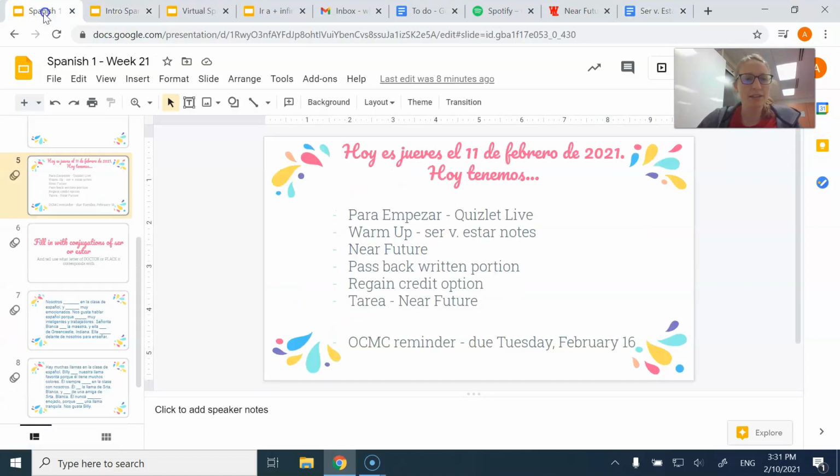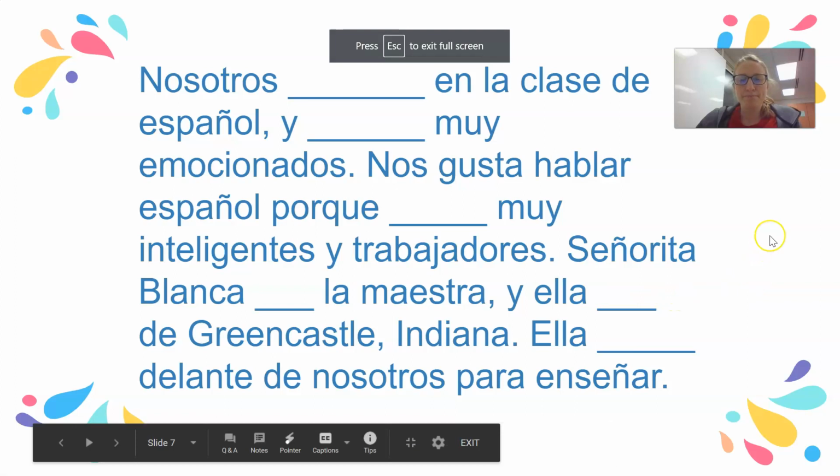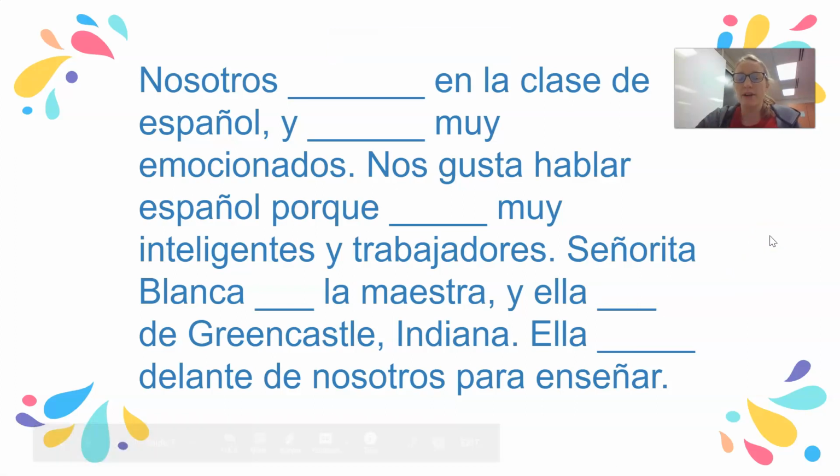So if we're looking at this paragraph together, go ahead and pause the video, try to fill in this paragraph with different conjugations of ser or estar to make it complete, then unpause the video and we'll go through it together.